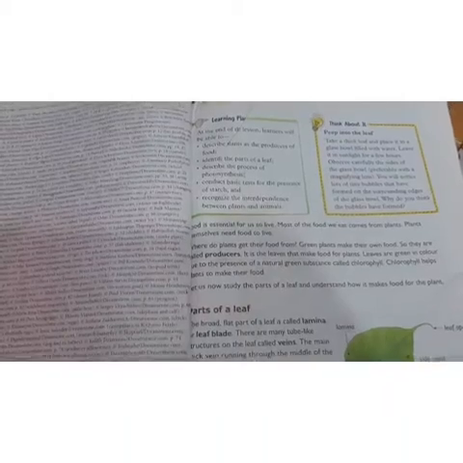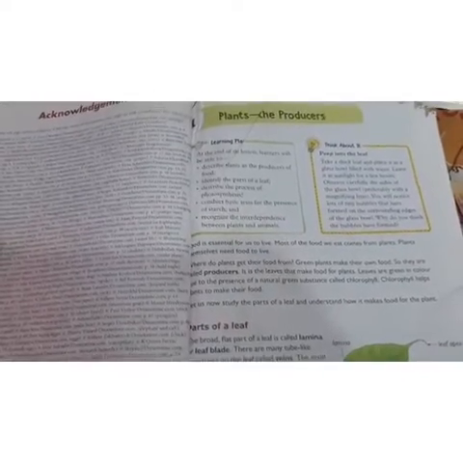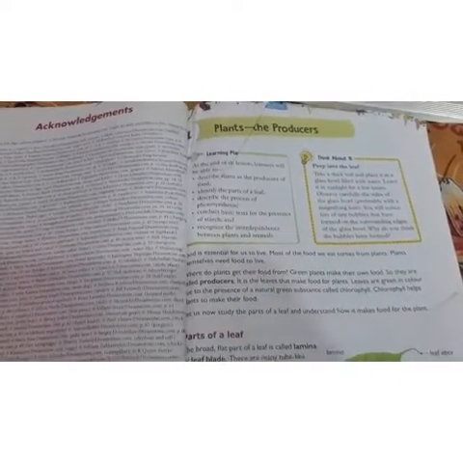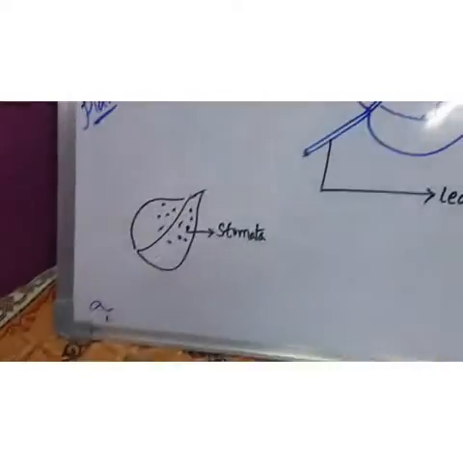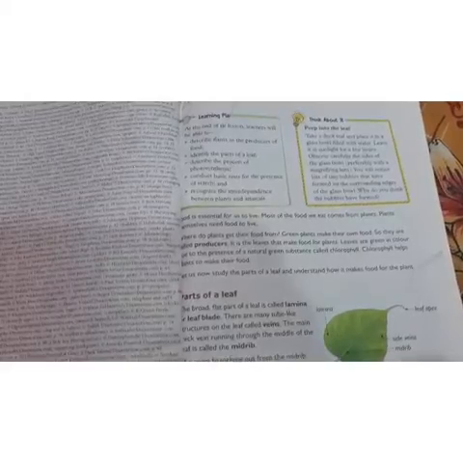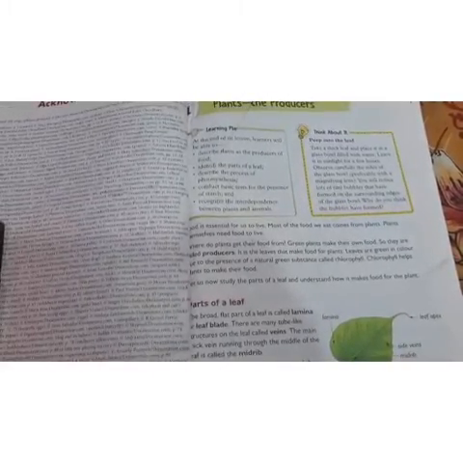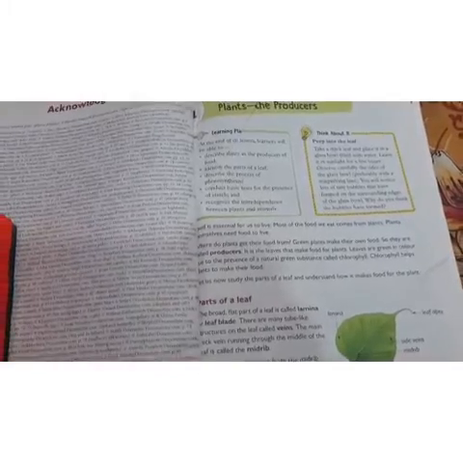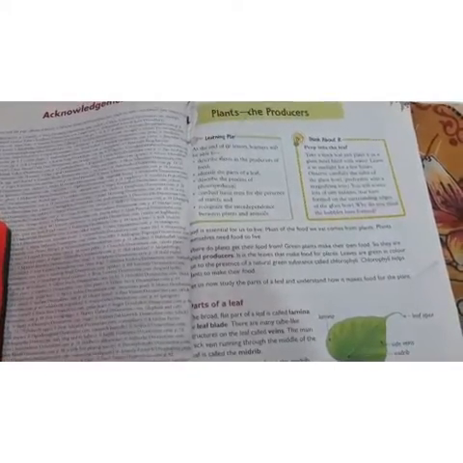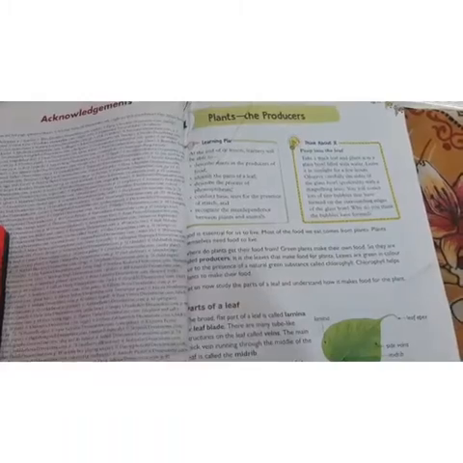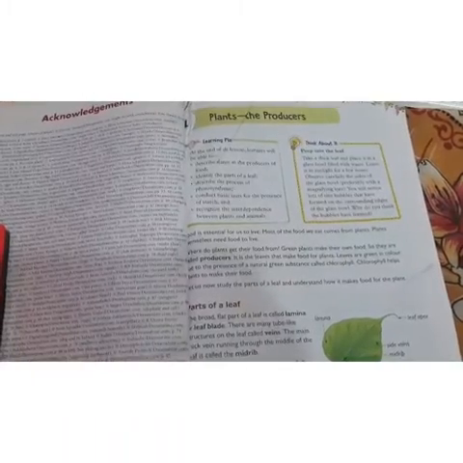Because we need food to live. Most of the food we eat comes from plants, and plants themselves need food to live. Where do plants get their food from? Very good, from the leaf. Green plants make their own food, and because of that they are called producers.